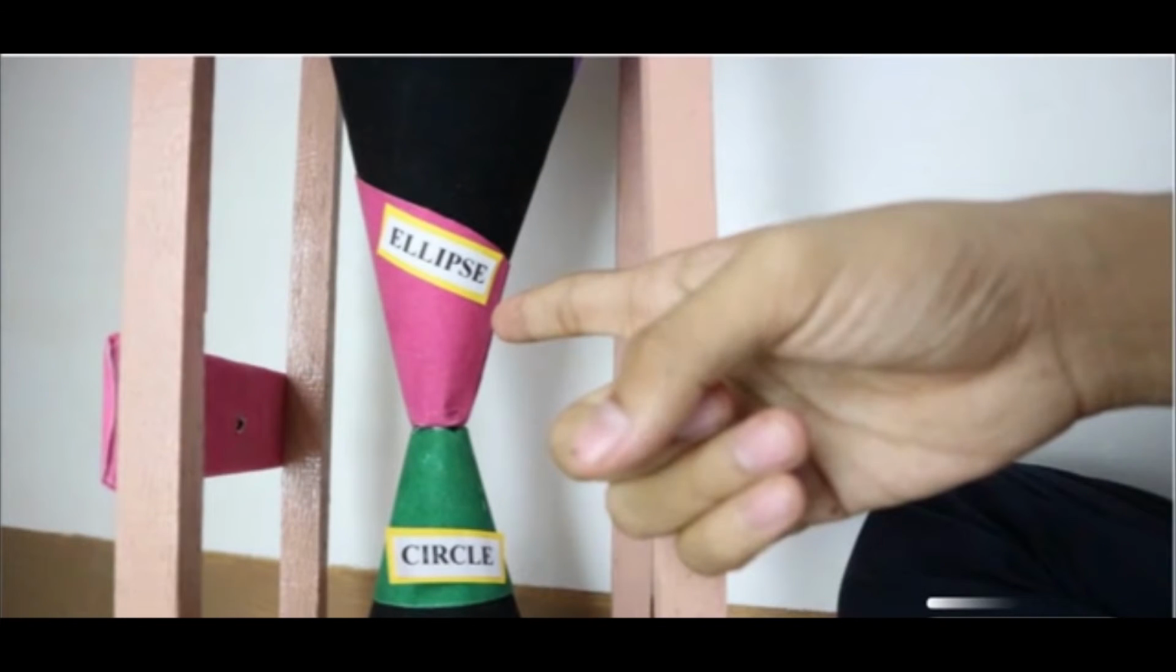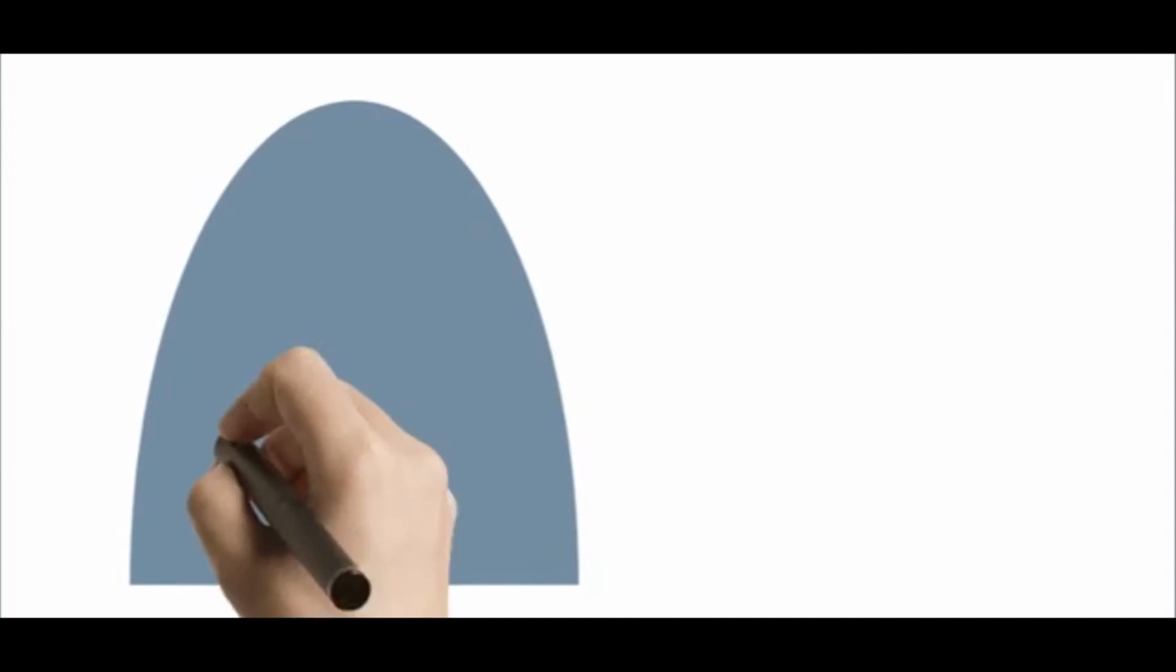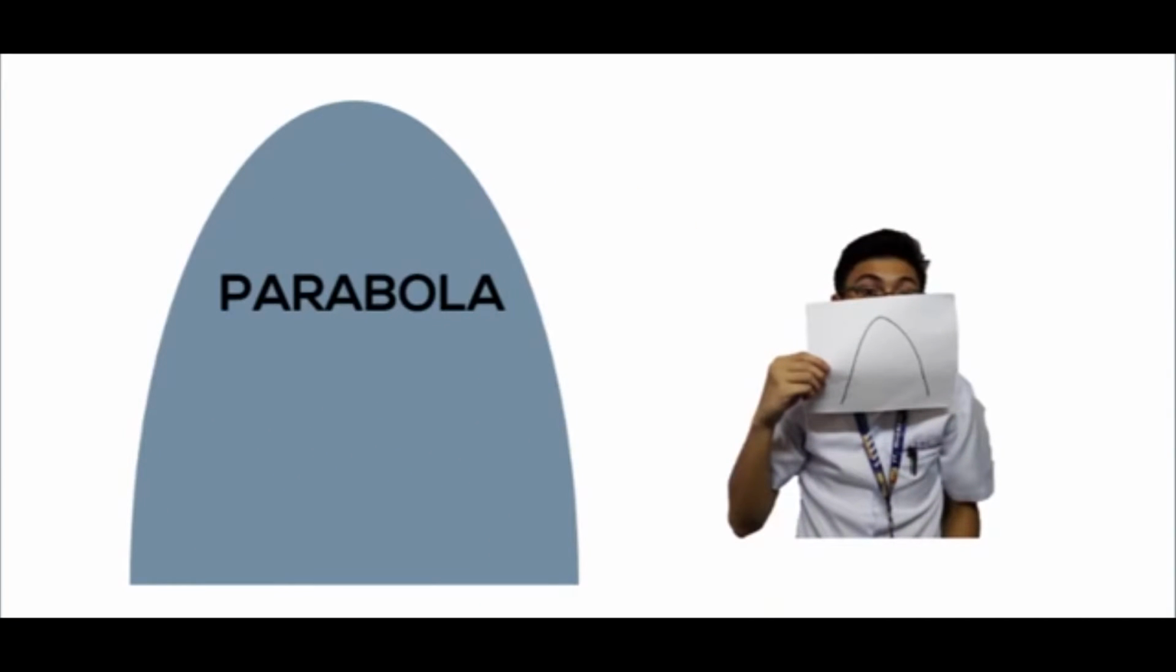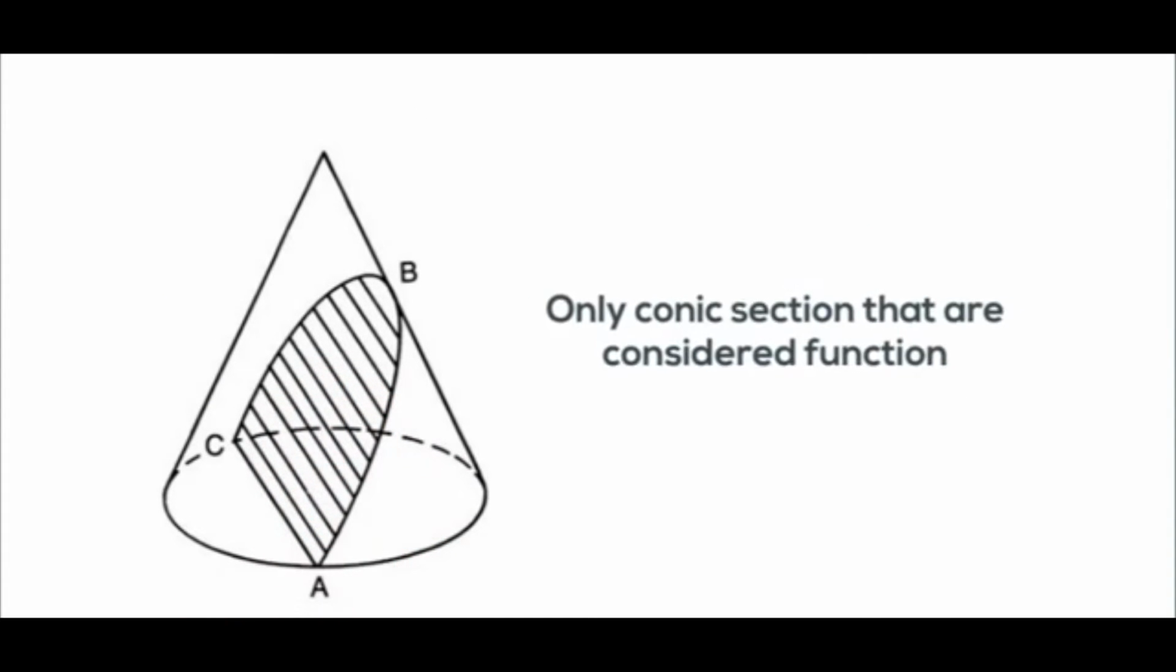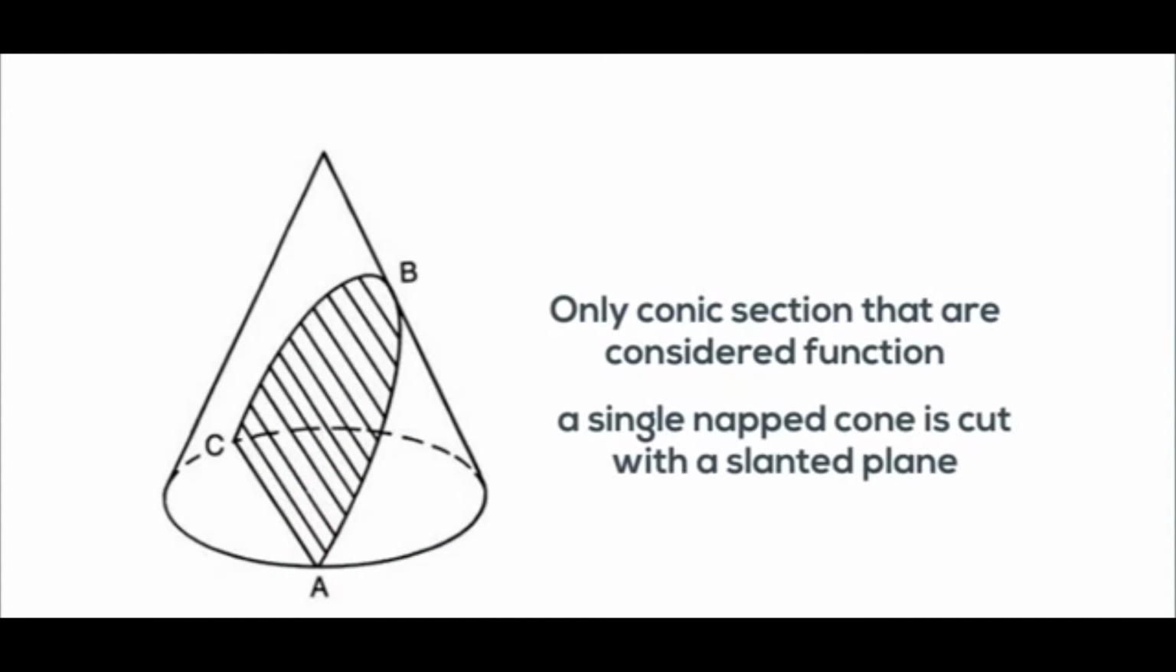To point it out on our double napped cone, this is a parabola. A parabola looks something like this, kind of a U-shape. It is the only conic section that is considered a function because it passes the vertical line test. It is the set of all points in a plane whose distance from a fixed point is equal to its distance from a fixed line. It is a curve formed in a single napped cone. Its standard equation depends on the axis of symmetry. The equations of a parabola are the following.